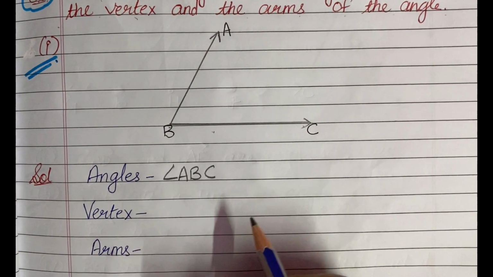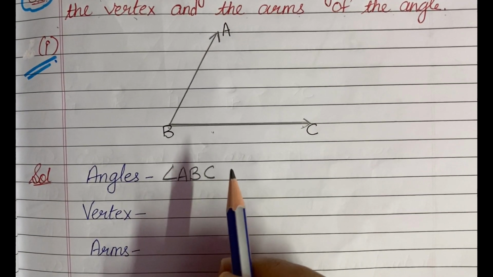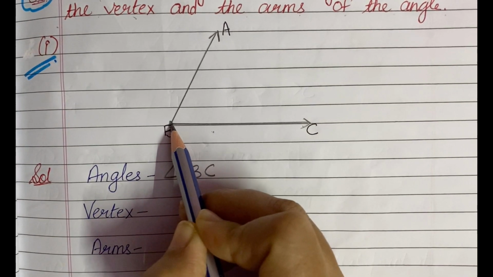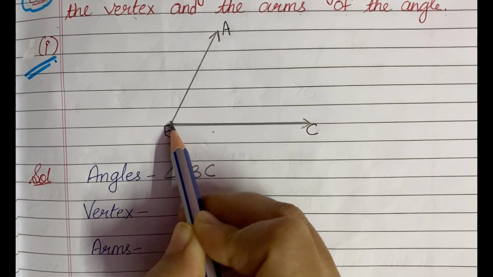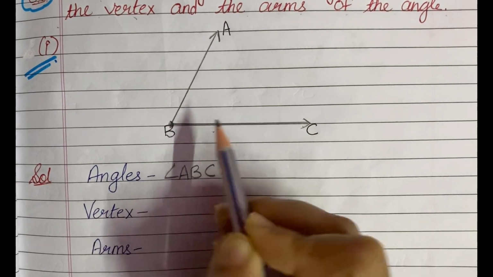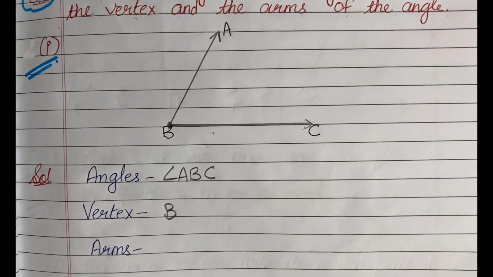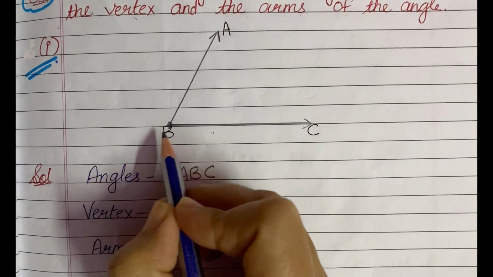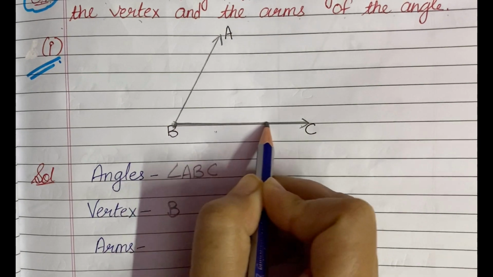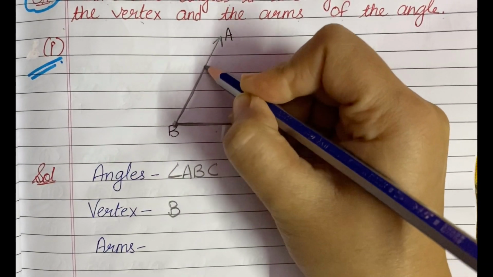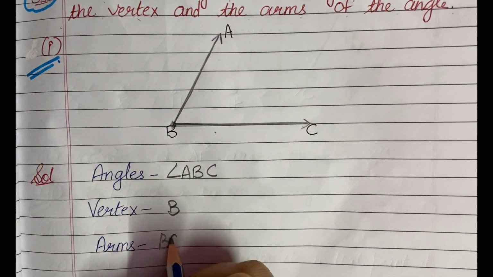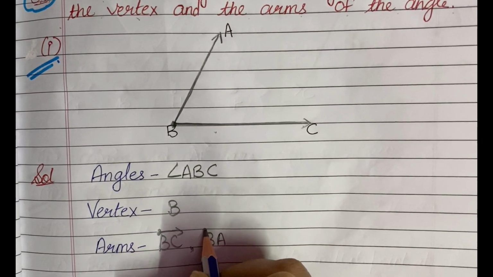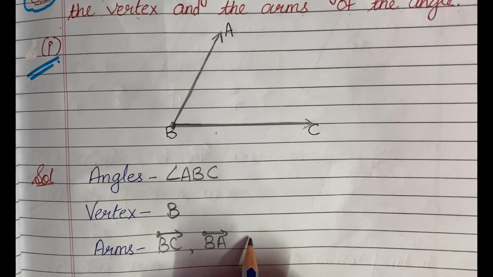Vertex means corner, or where the arms are meeting, and the point where the arms are meeting is the vertex, and that vertex is B. So vertex is B. Now you have to tell the arms, and arms are BC and BA. So arms are the rays BC and BA. Hopefully it is clear to you.